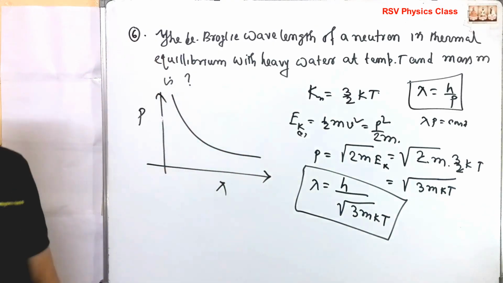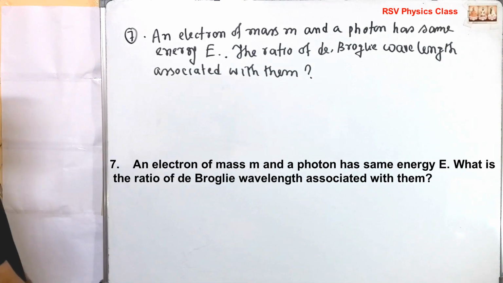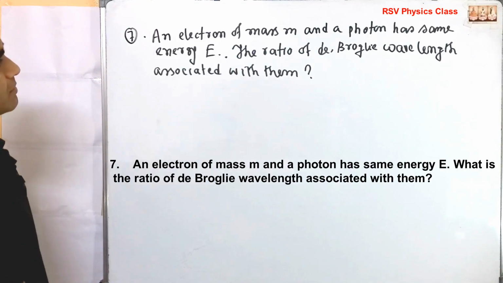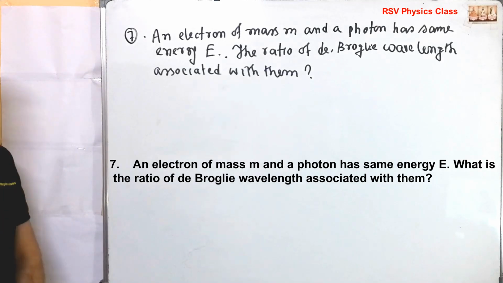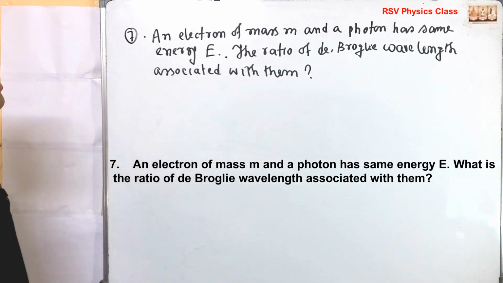Okay, read problem number 7. An electron of mass m and a photon have the same energy E. The photon has mass 0. Find the ratio of the de Broglie wavelengths associated with them.